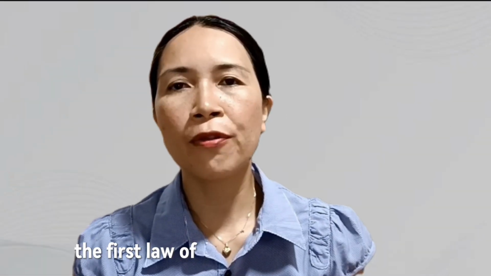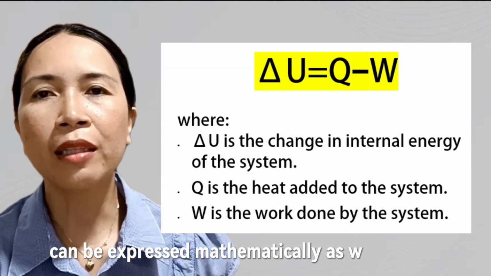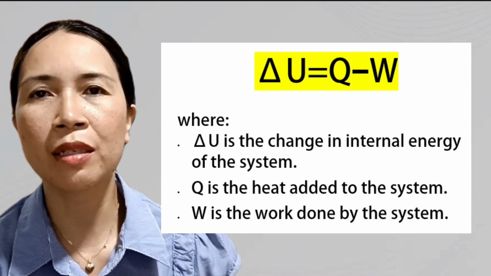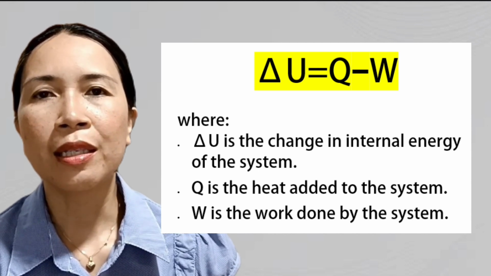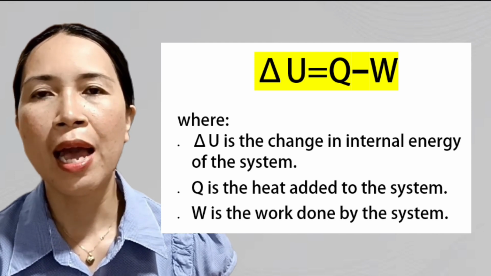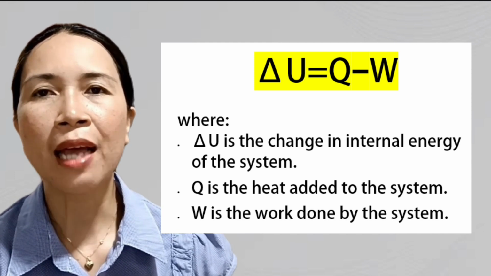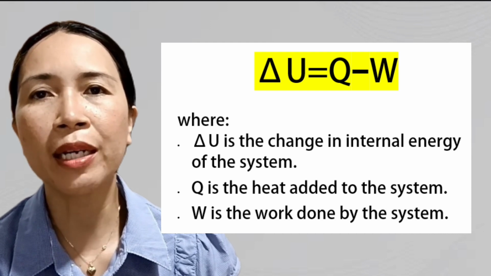The first law of thermodynamics can be expressed mathematically as delta U equals Q minus W, where delta U is the change in internal energy of the system, Q is the heat added to the system, and W is the work done by the system.